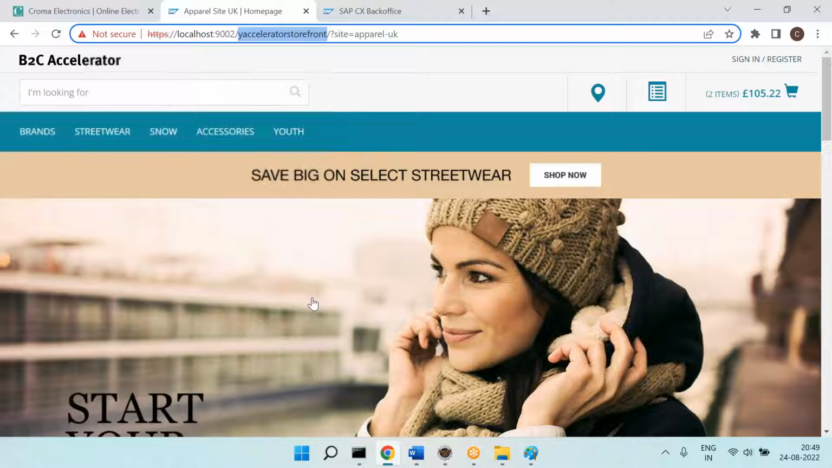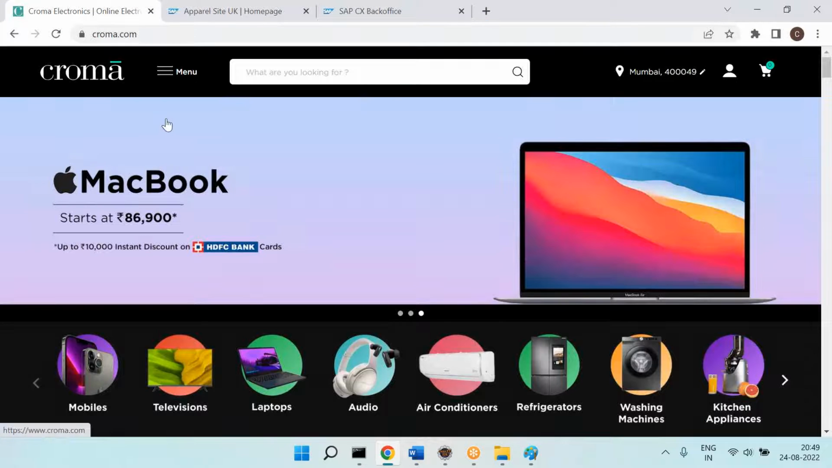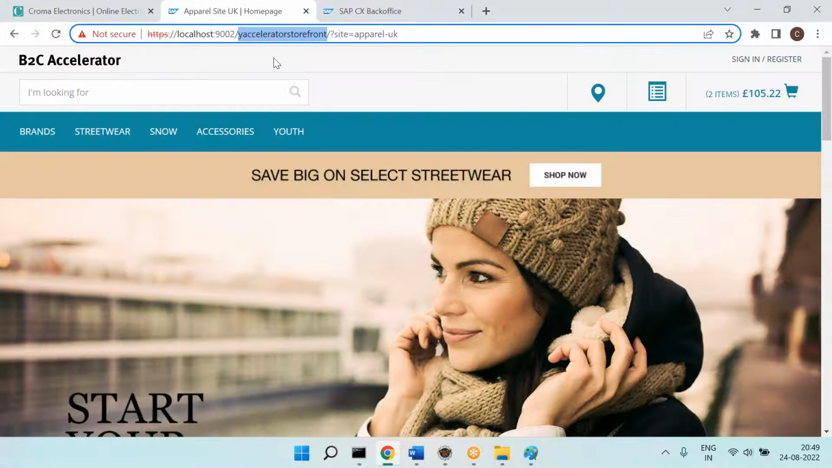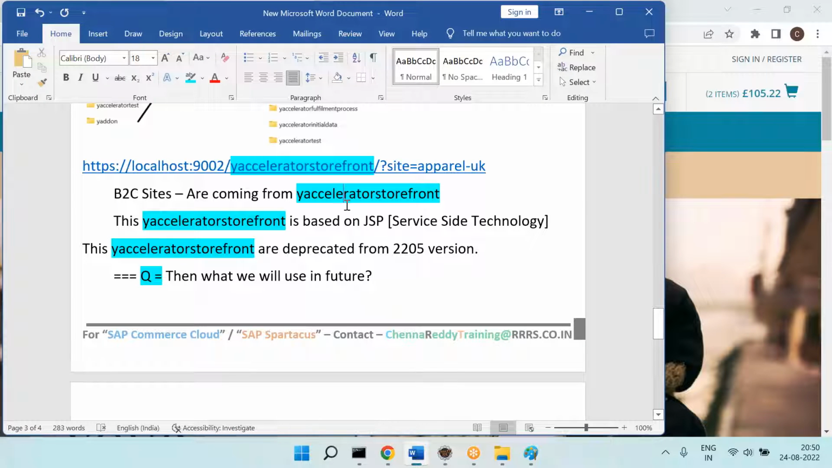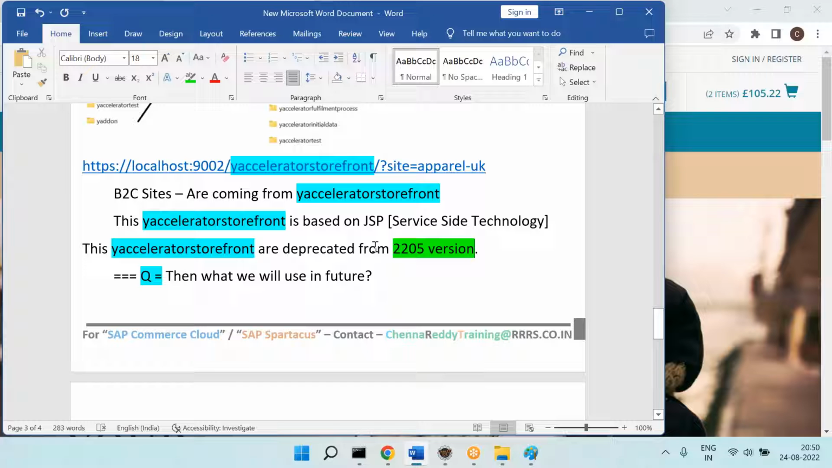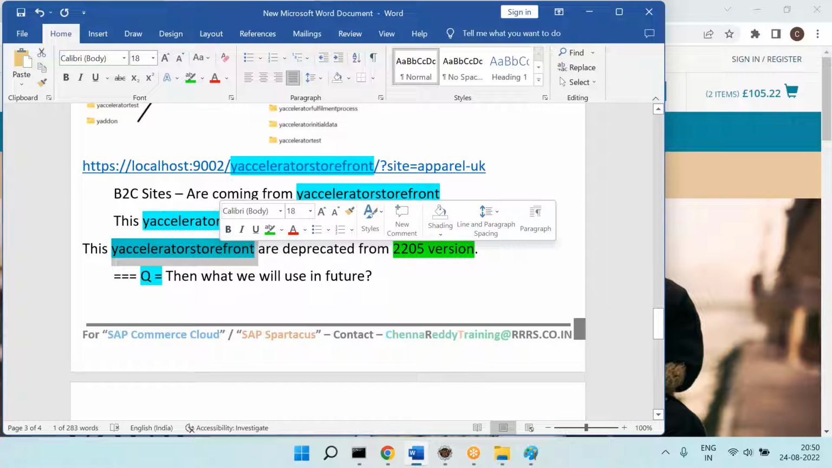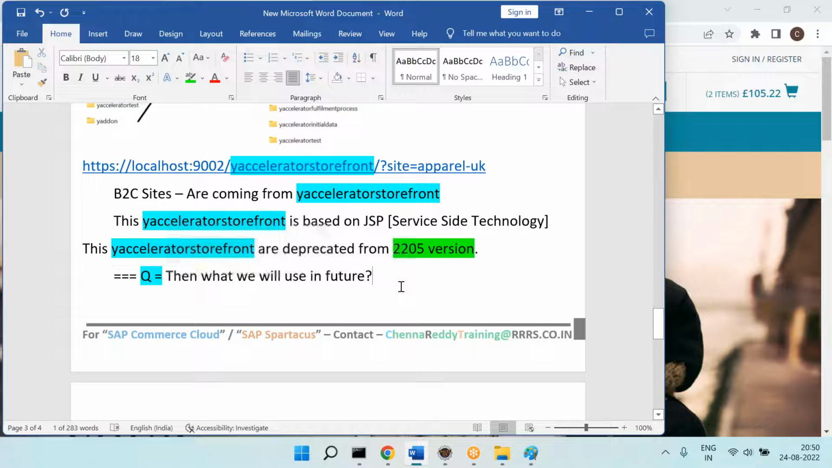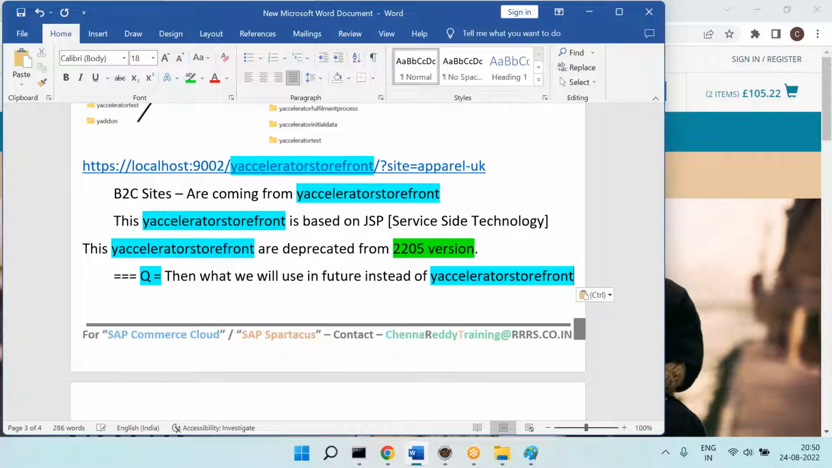What I'm trying to say is that whatever we are using for Chroma, whatever we are using for Reliance Digital, all these are accelerator based, which is a JSP technology, coming from the Y accelerator storefront, and in the 2205 version onwards, it is moved to deprecated. Moved to deprecated means maybe in the next 1 year, 2 years, it is no more available. It is no more supported. If it is no more supported, then what will we use in future instead of the Y accelerator storefront?